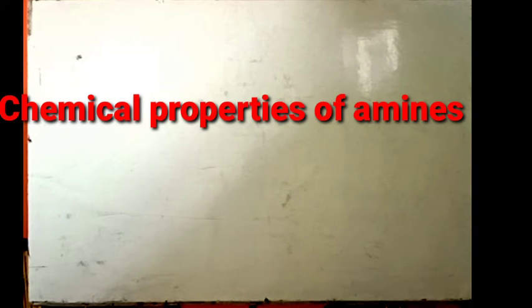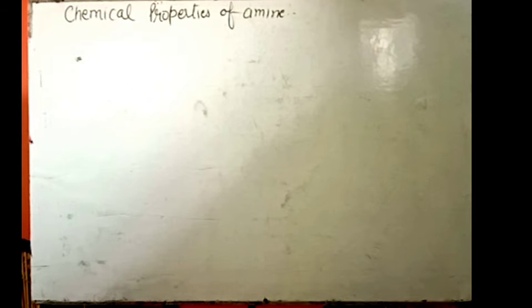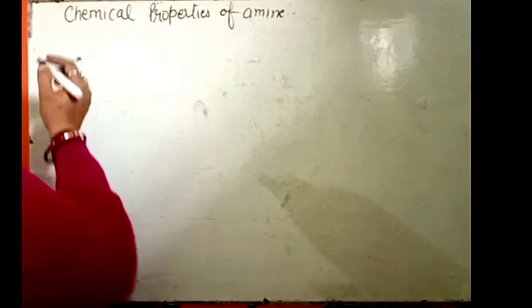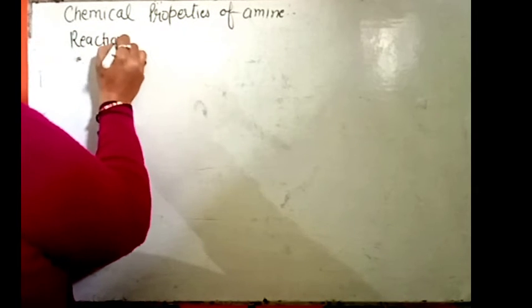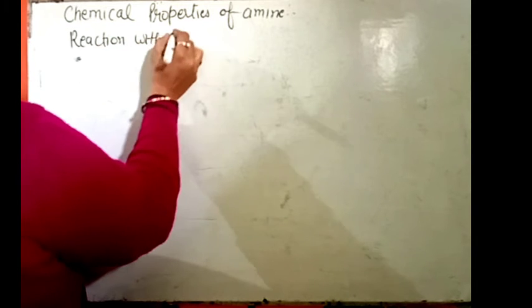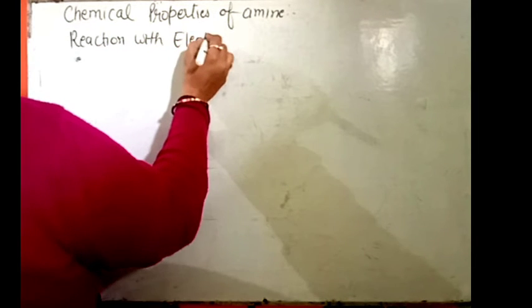In this video we will discuss the chemical properties of an amine. This is your last chapter and last topic, in which we will discuss all the chemical properties of an organic compound containing nitrogen. Firstly, we will discuss the reaction of amine with electrophile.